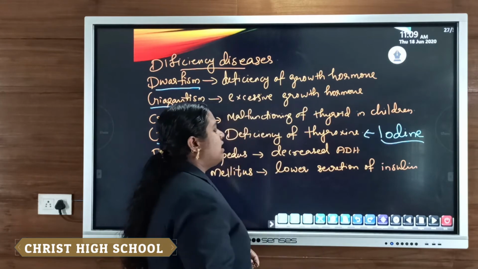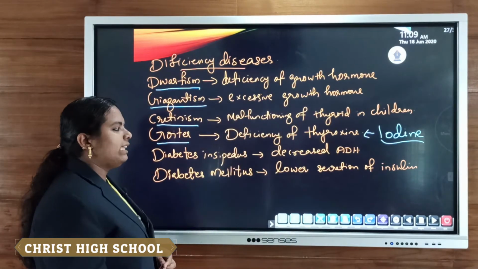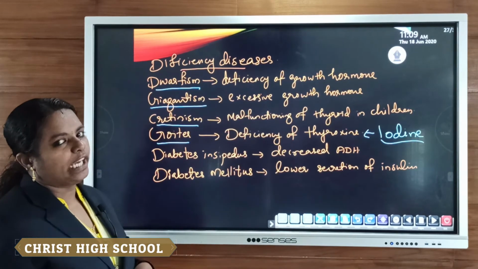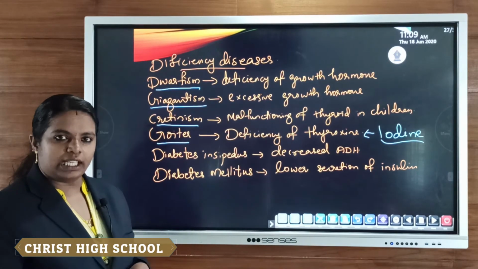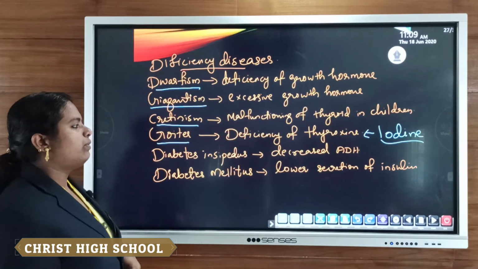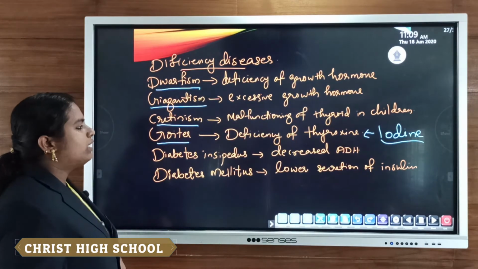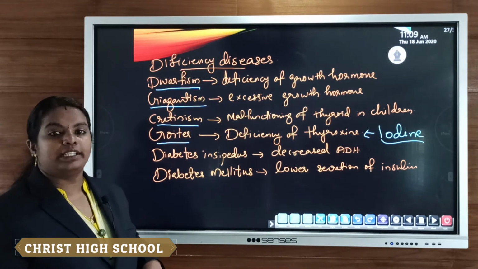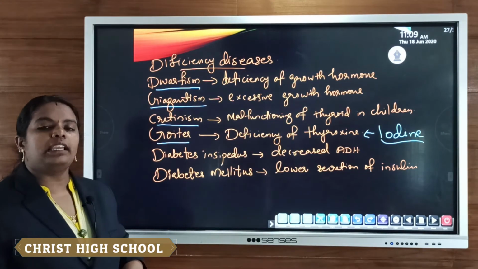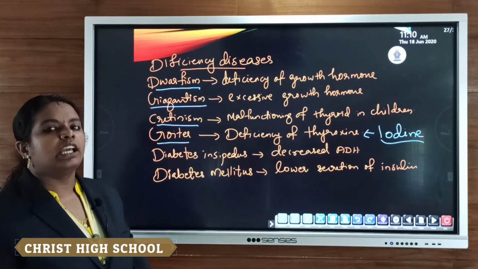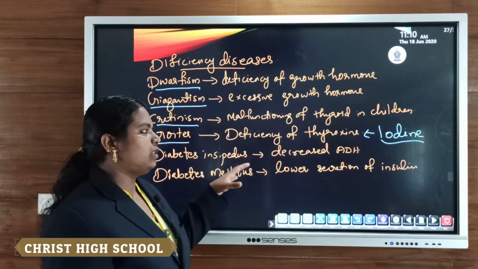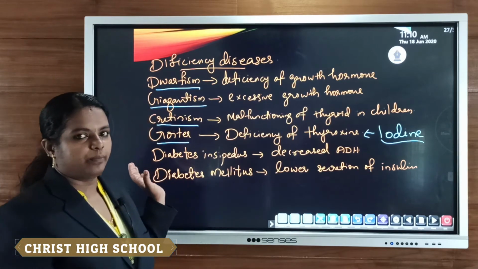If there is very less amount of iodine present in our body, then it will badly affect the secretion of thyroxine hormone from the thyroid gland. So those who are suffering from goiter, doctors will advise them to take more iodized salt in their diet. By taking iodized salt in our diet, to a particular extent, we can prevent the deficiency of iodine in our body. Clear?